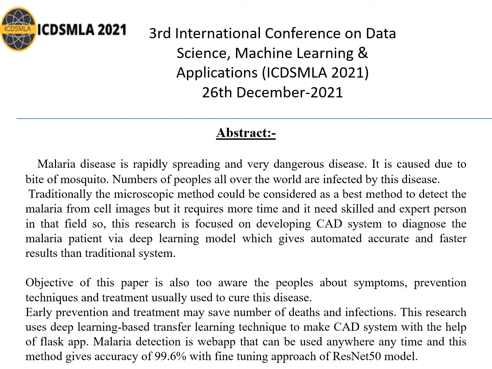Firstly, abstract. Malaria is a rapidly spreading and very dangerous disease. The main reason behind this disease is the infected mosquito. When an infected mosquito bites a normal person, this disease occurs. Traditionally, a microscopic method is used as the best method to detect malaria.